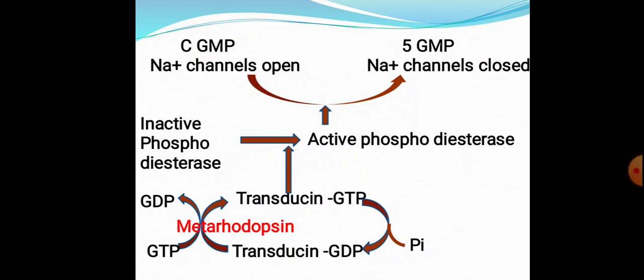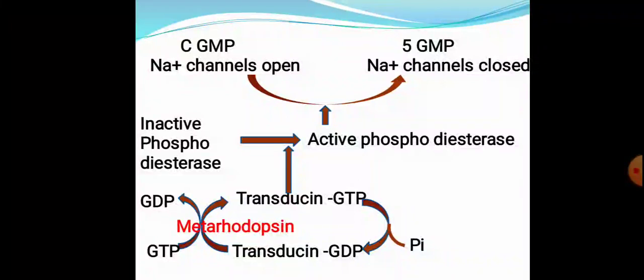So when light falls on the retina, the rhodopsin gets converted to meta-rhodopsin 2 and this causes the activation of G protein transducin. The transducin will activate phosphodiesterase and this will cause the conversion of cyclic GMP to 5-GMP.